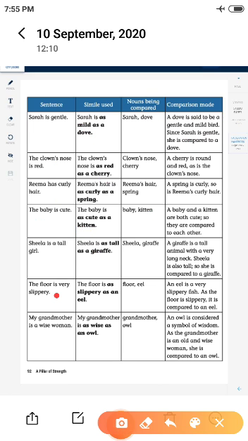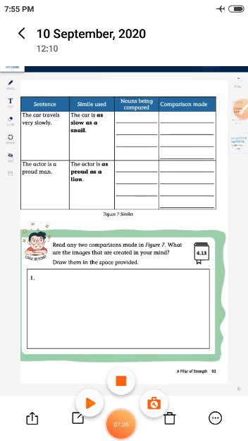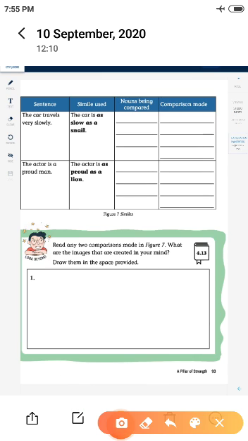Okay, the floor is slippery. The floor is as slippery as an eel. My grandmother is a wise woman. My grandmother is as wise as an owl. Okay, so this activity is for you children. The car travels very slowly. The car is as slow as a snail.